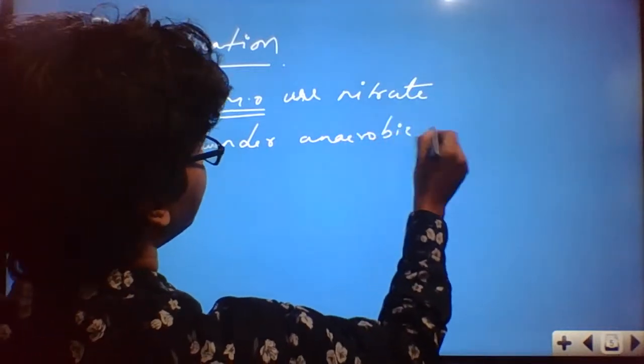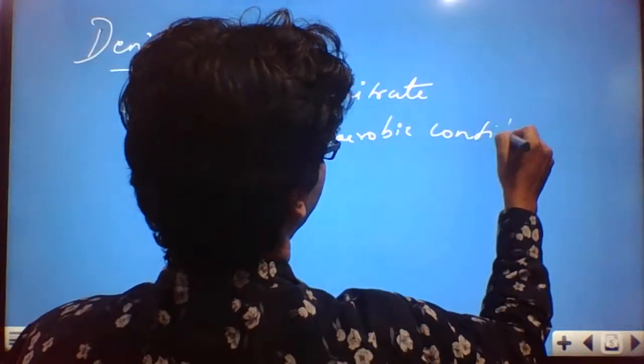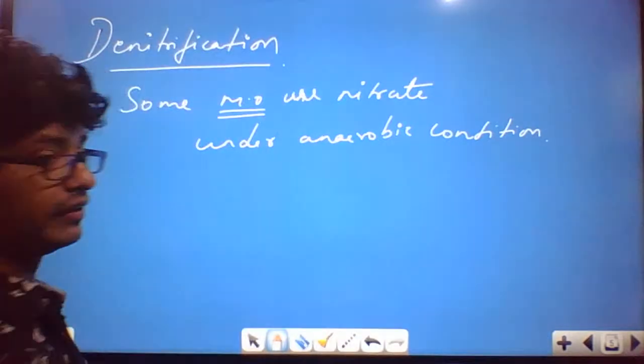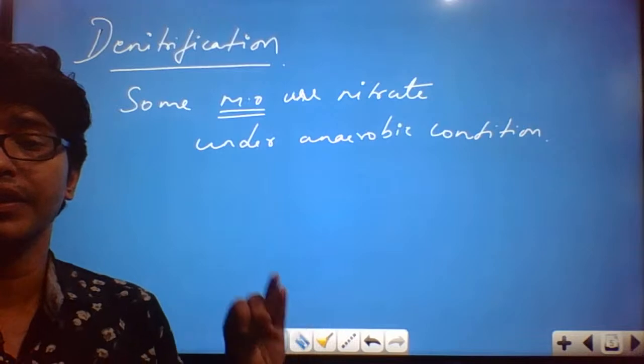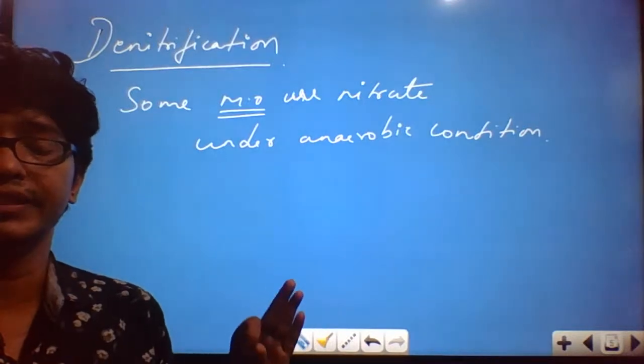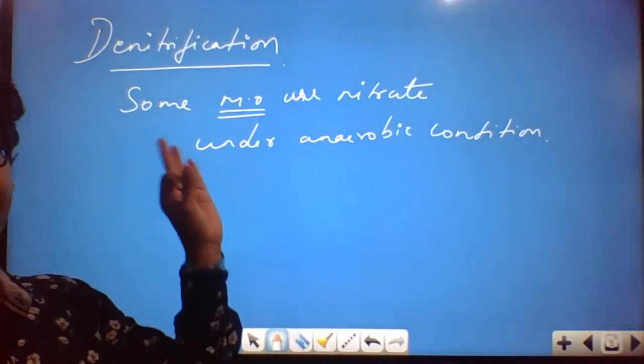Can you give some example for denitrification? Guys, you need to be very careful with nitrogen fixation and the organisms, ammonification, then nitrification and the organisms, and also denitrification.